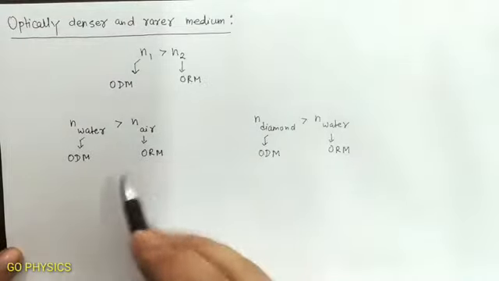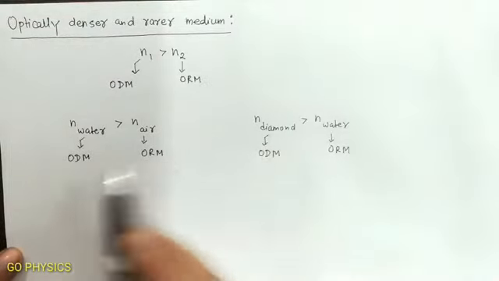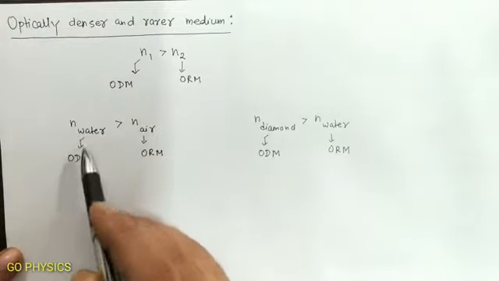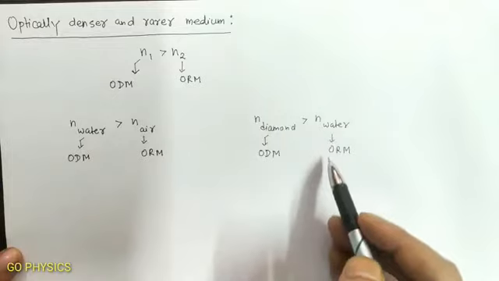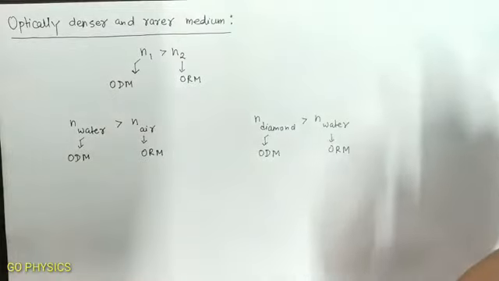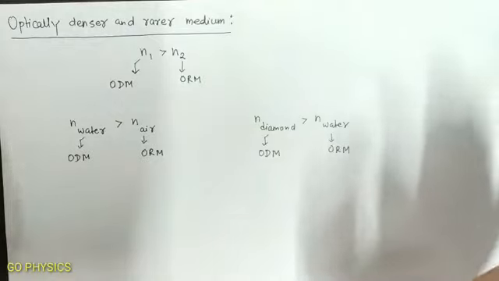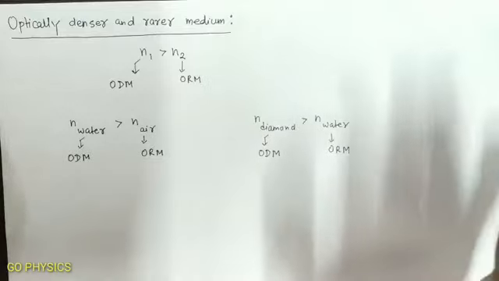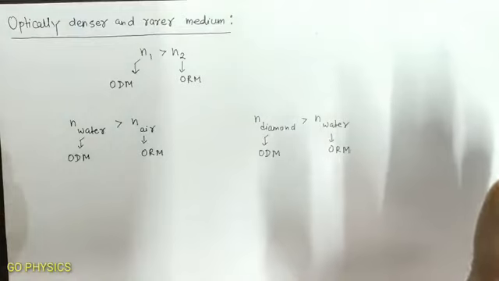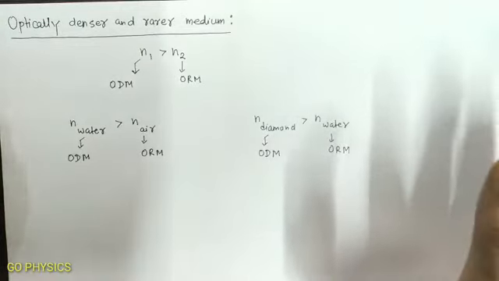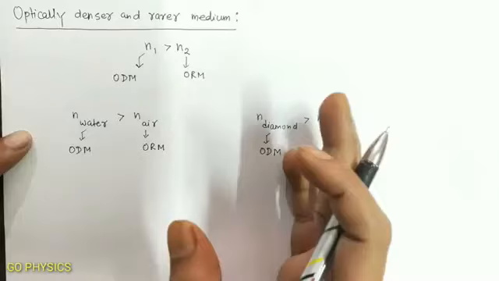So from the two examples, we learn that in example 1, water is the optically denser medium, while in example 2, water is the optically rarer medium. So simply, optically denser and optically rarer medium is defined for a pair of two media. The one that has the higher refractive index is called the optically denser medium of the two, while the one that has the lower refractive index is called the optically rarer medium.